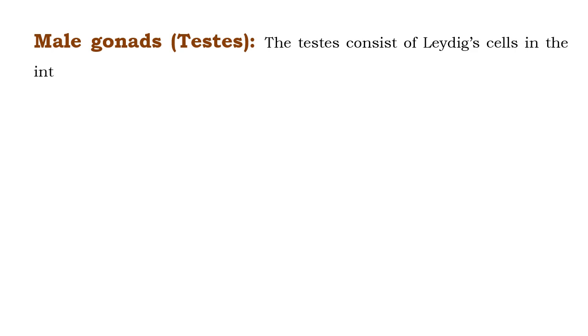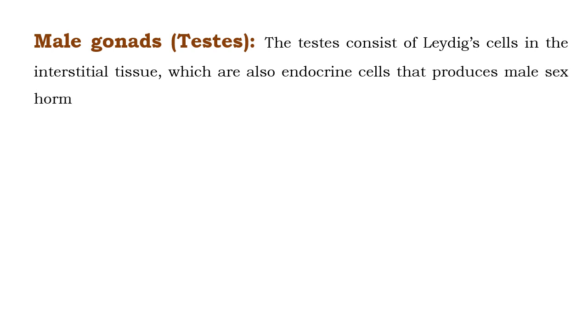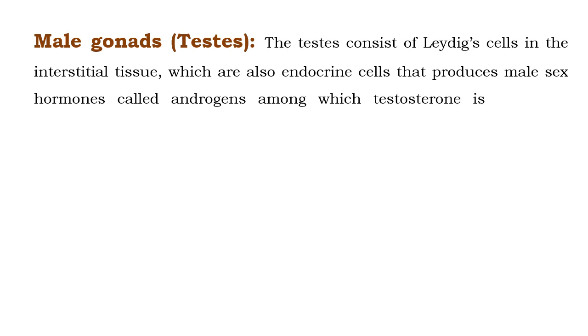Male gonads: testes. The testes consist of Leydig cells in the interstitial tissue, which are also endocrine cells that produce male sex hormone called androgens, among which testosterone is the main hormone.